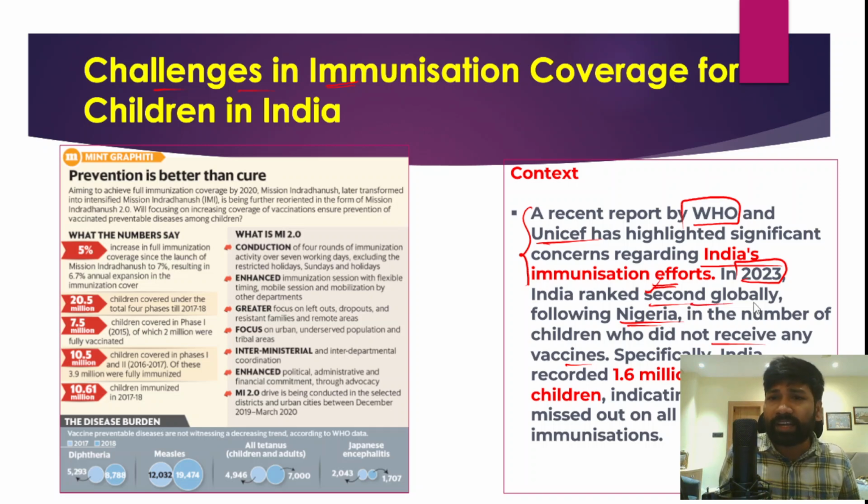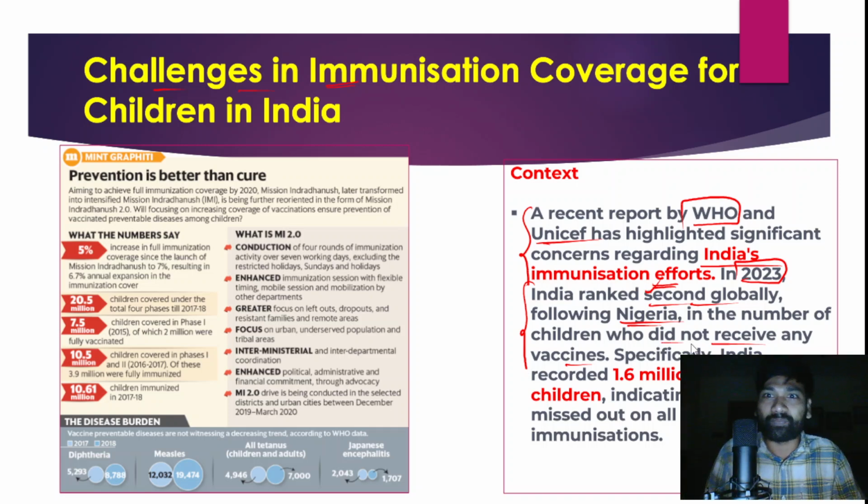Therefore India's poor vaccination and immunization coverage is evident from the fact that the World Health Organization has ranked India second next to Nigeria in the number of children who did not receive any vaccines.